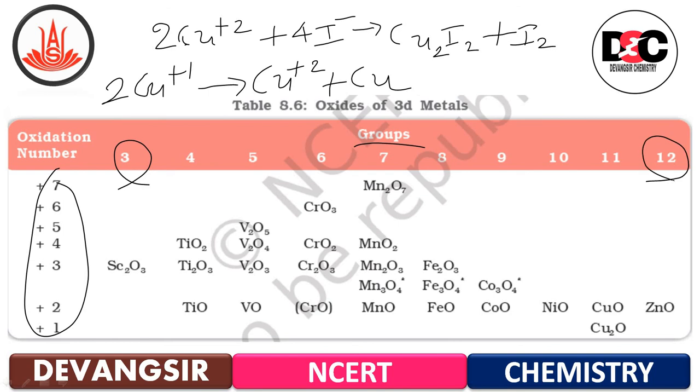For scandium, titanium, vanadium, more variation; chromium again variations; manganese still more; iron again decreased a little bit; cobalt a little; nickel only one, NiO; copper it is CuO and Cu2O; and then in zinc ZnO. So these are the trends in stability of higher oxidation states. Thank you.